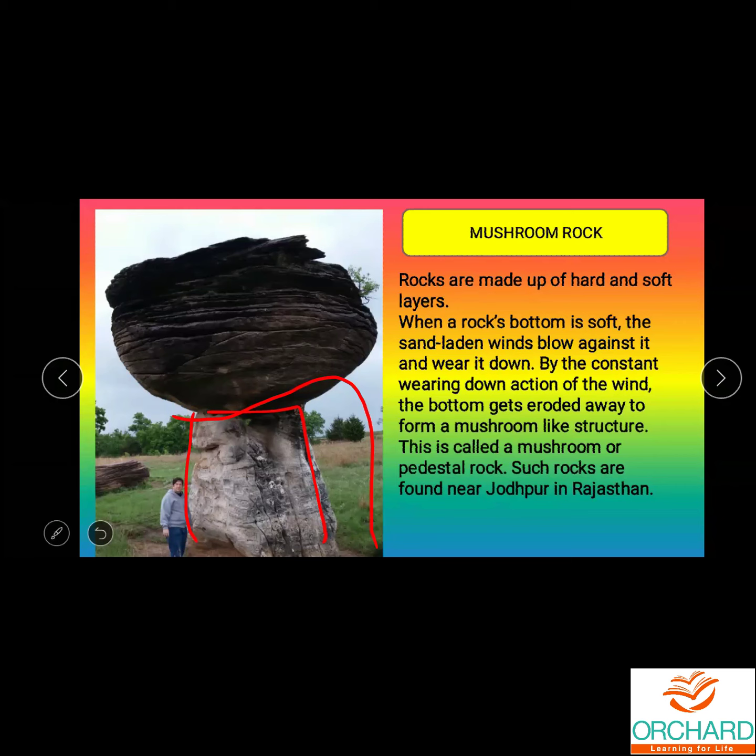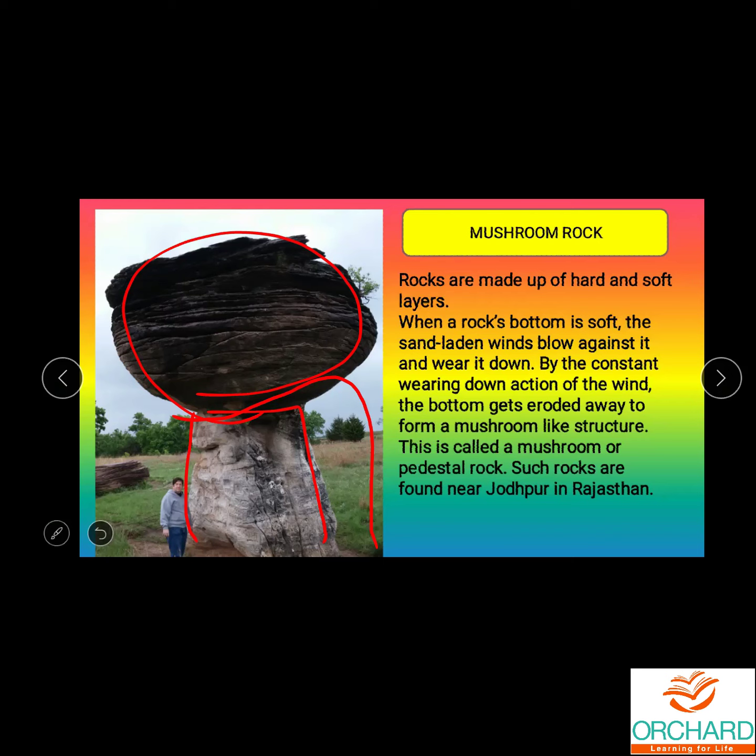The top portion of the rock remains the same, only the bottom portion got eroded, because we cannot say wind blows in only one direction, it blows in any direction. So the sides of the mountains got eroded due to the speed of the wind.